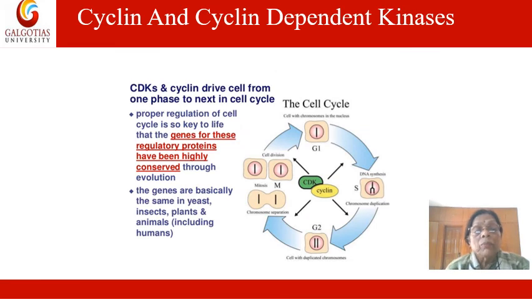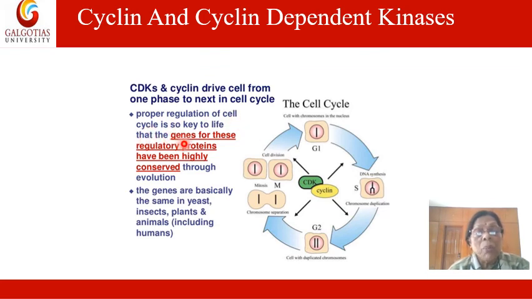Now let us come to the mechanism: cyclin and cyclin dependent kinases. Cyclins drive CDKs, and cyclins drive the cell from one phase to the next in the cell cycle. These are CDKs and these are the cyclins.